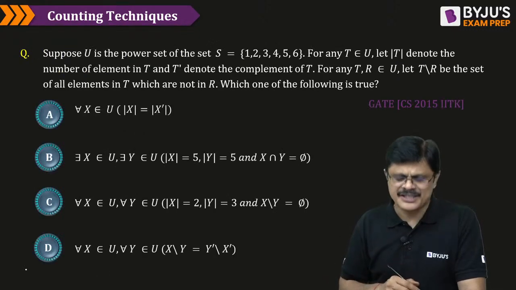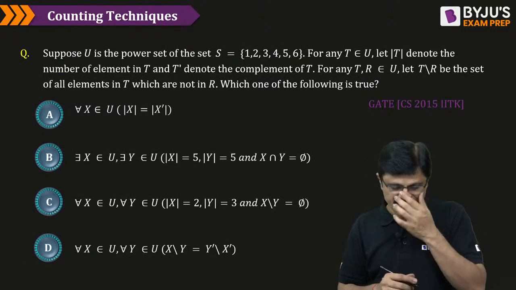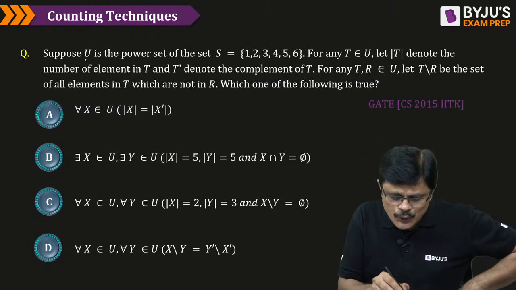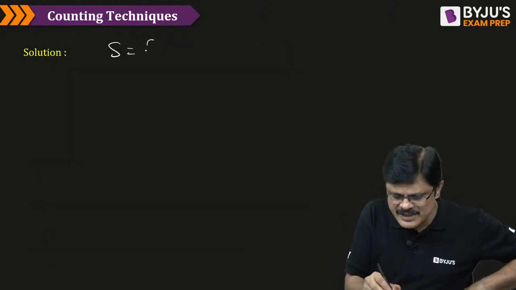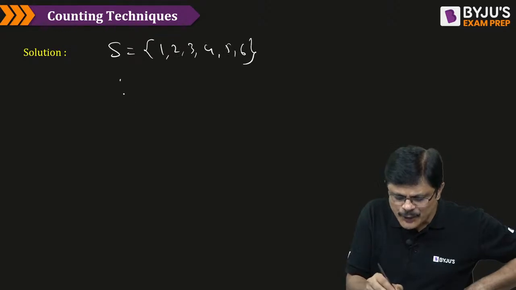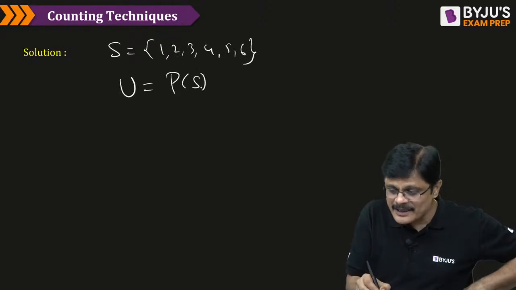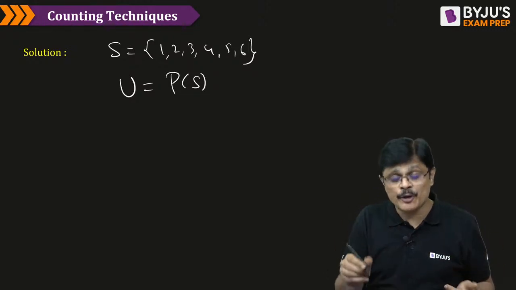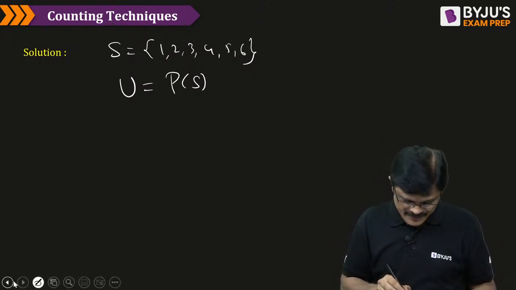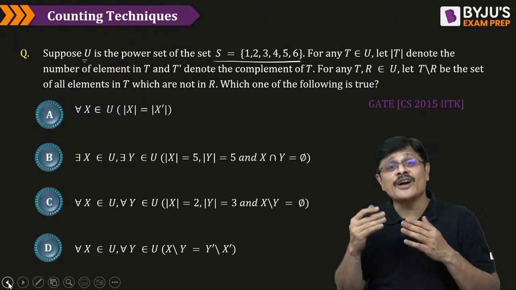I don't need even extra space. This is a very interesting question from set theory. See, it says U is the power set of this particular set. So we are having a set which is 1, 2, 3, 4, 5, 6, and U is actually the power set of S. Power set means set of all subsets. This fellow contains the set of all subsets.